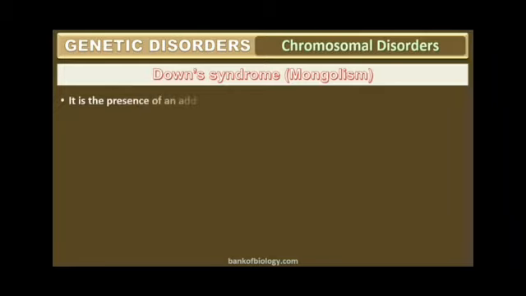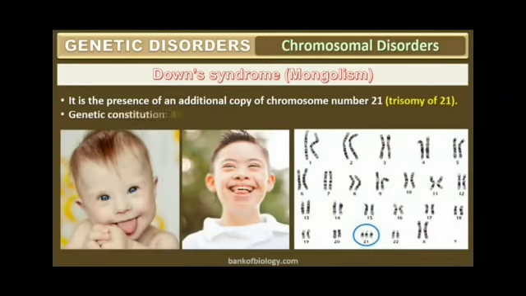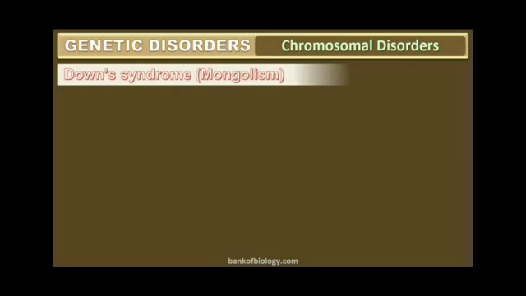Down syndrome or Mongolism. It is the presence of an additional copy of chromosome number 21, trisomy of the 21st chromosome. So 45A plus XX or 45A plus XY, that is 47 chromosomes will be present. In the 21st chromosome, you can see that there will be 3 chromosomes.